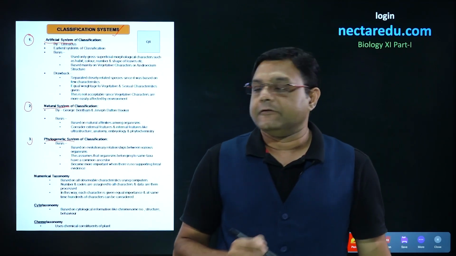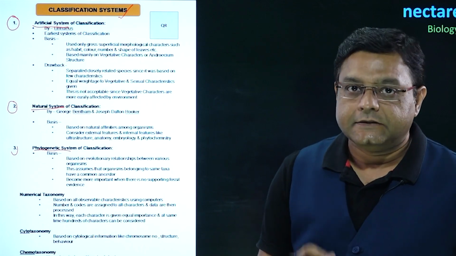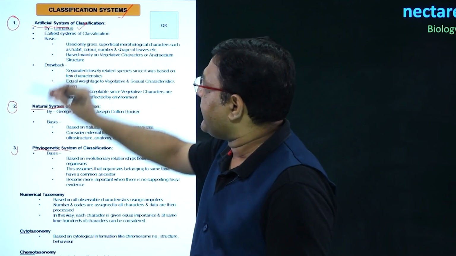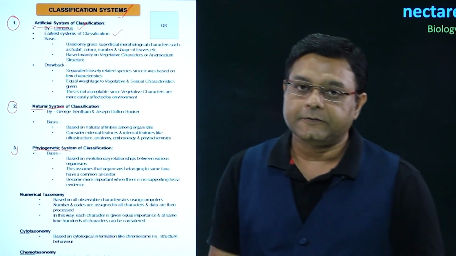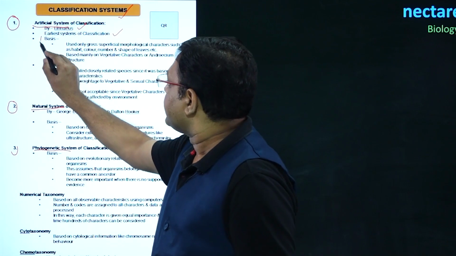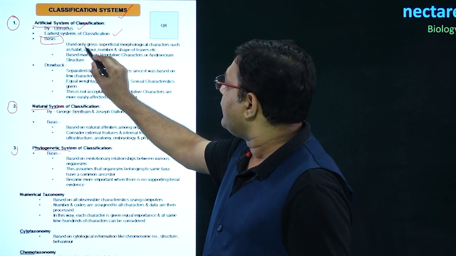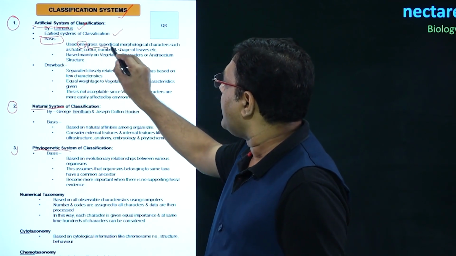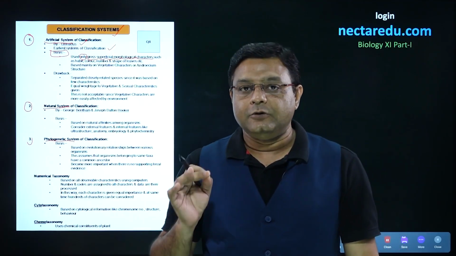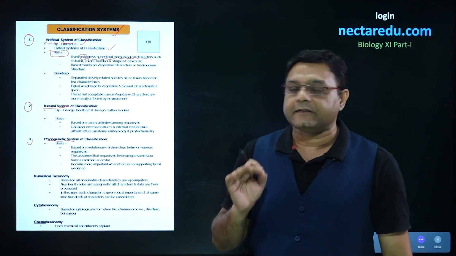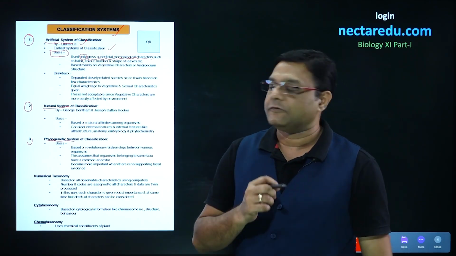So, starting with the first system, that is the artificial system of classification. This particular system was given by Carolus Linnaeus. It is the earliest system of classification. The basis taken in this system by Linnaeus was that it was based only on gross superficial morphological characters. That is how the plant looked from outside, its external characters were taken, and that is how this classification system was formed.